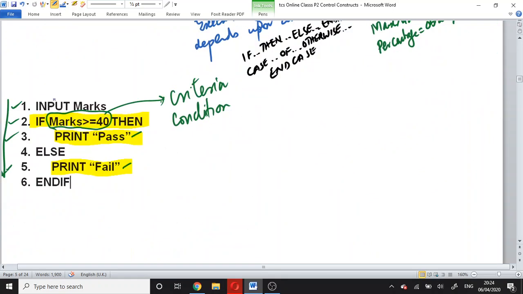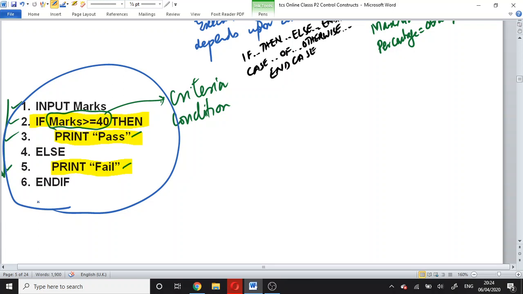Suppose we are asked to output the result of 30 students. This is the result of one student. We are asked to output the result of 30 students. What will we do? We will write down over here: for count equals 1 to 30, next count.